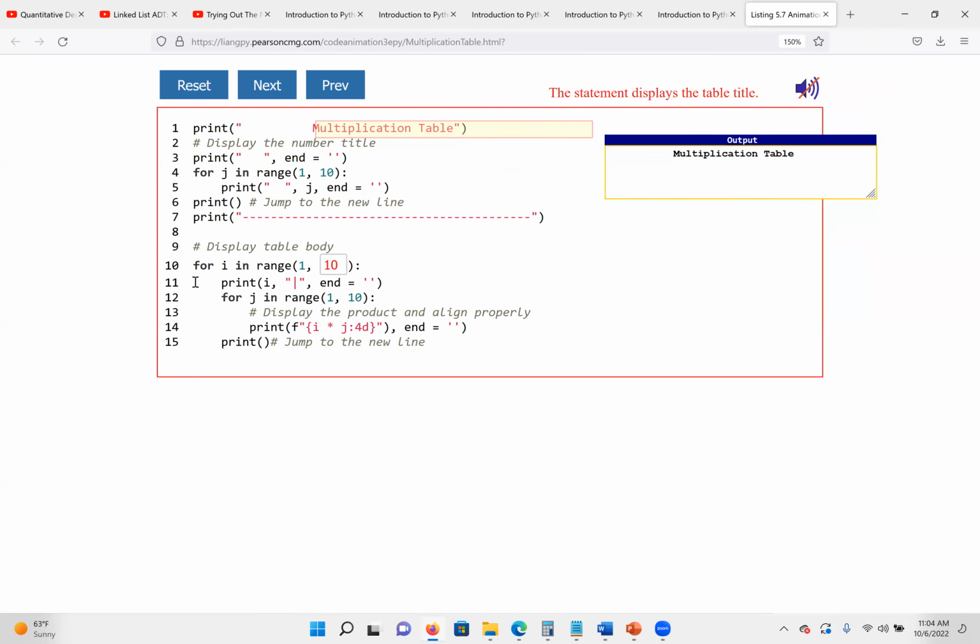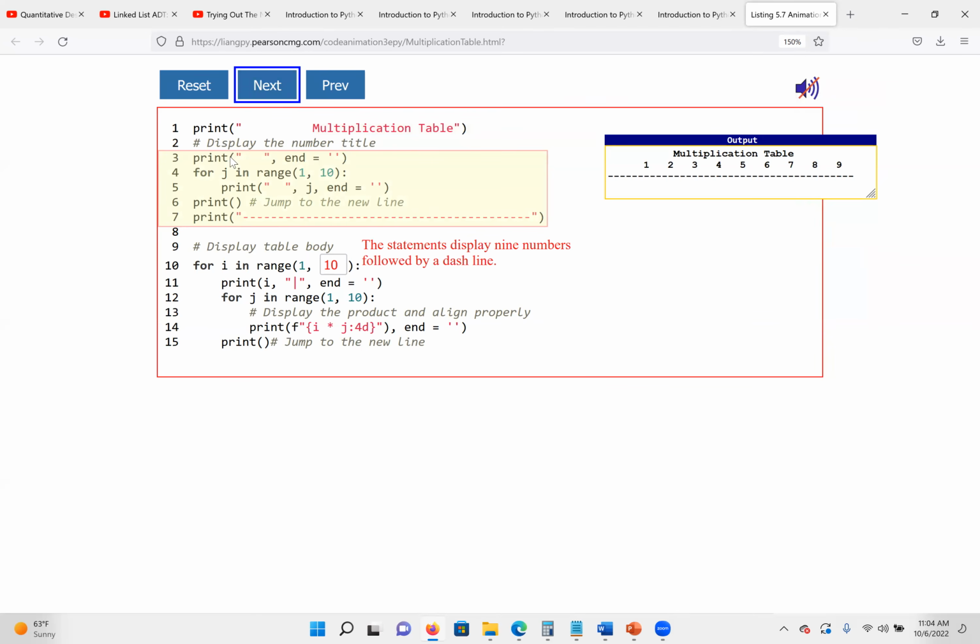Okay, it should work. So that's the code again. The first thing, of course, we saw is the print. So if we execute the program, the first thing that will print is the multiplication table string. Then we click next. Everything here is going to give us, as we said, 1 to 10, which means we go from 1 to 9. So that's what gives us 1, 2, 3 up to 9. We can look here very straightforwardly: for J in range 1, we are going to print a space first, then we print the J value. So that's why we have a space, then 1.